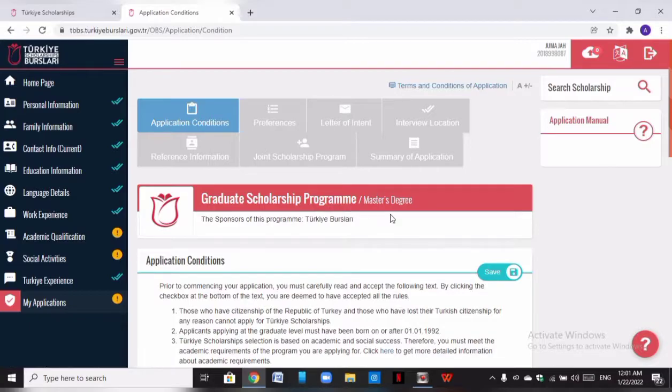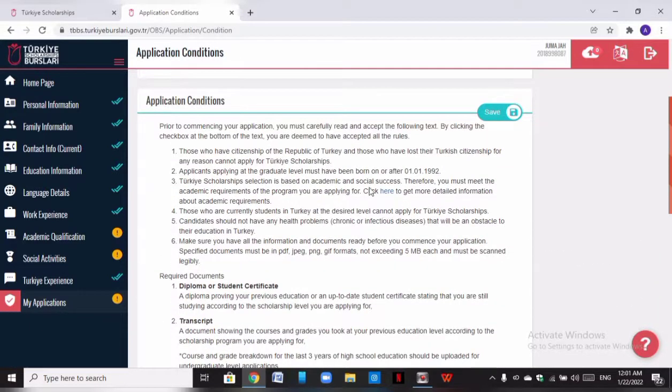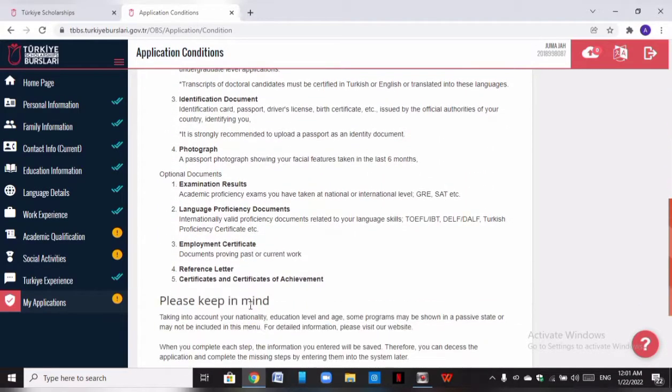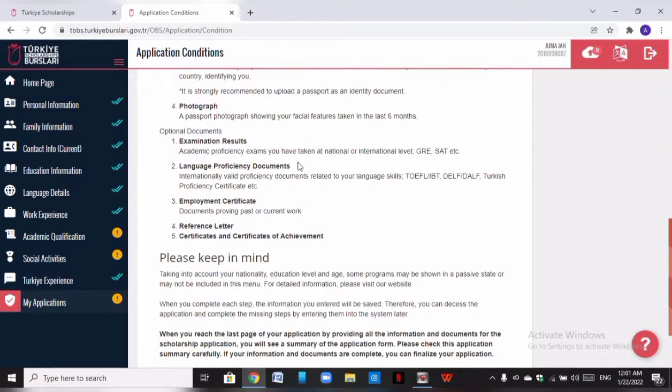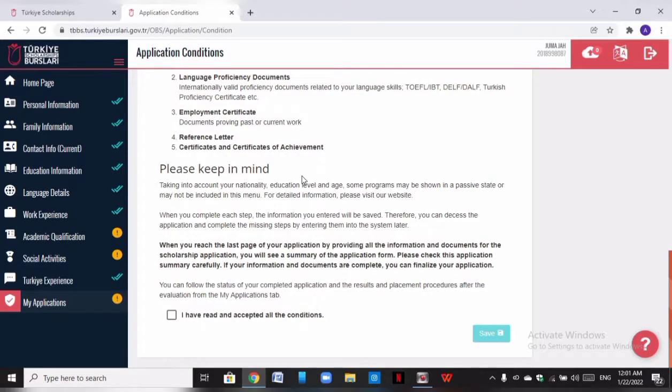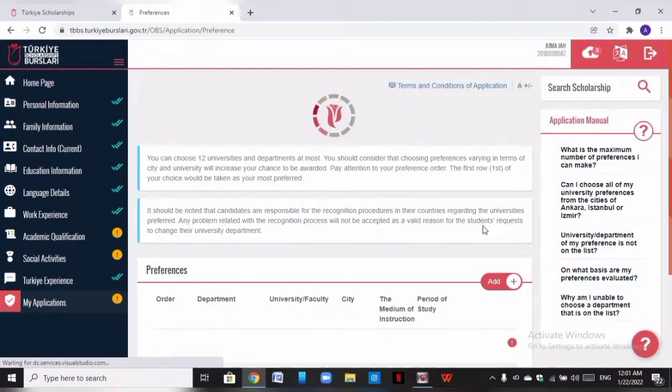So you read the application condition. The first section you have to fill is to read the application condition. These I've talked about in separate videos, the eligibility condition and the required documents. If you've not watched the videos, please check my channel and watch them. They might be relevant to you. But if you already know this, you have to read all of this, check this box and say you've read and accepted all the conditions. Then you click save. Then you're ready to go.